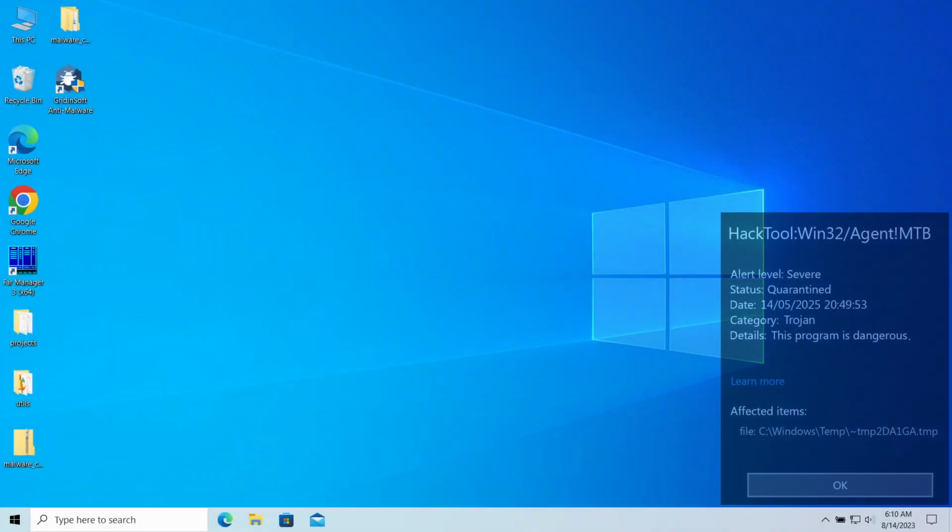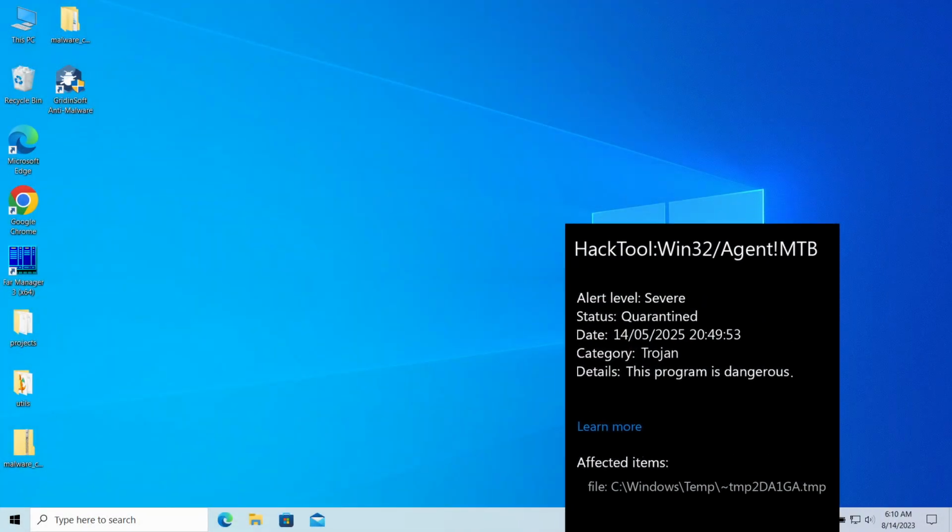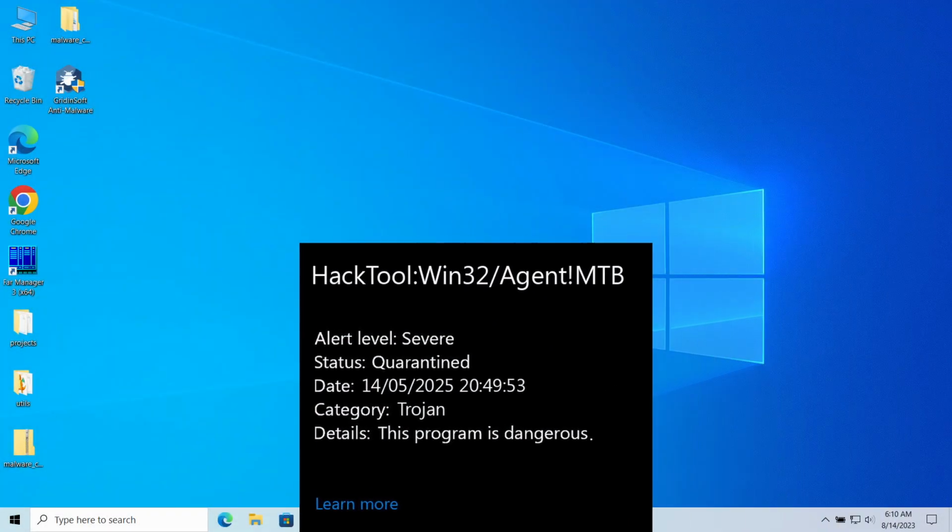HackTool Win32 Agent MTB is a detection of Microsoft Defender that you can see popping up in the system. It typically flags an unwanted program that is actively running in the system and can lead to excessive ads, notifications, or system settings being modified without your consent. In this video, I will explain how dangerous it is, whether it can be a false positive, and how to remove it.